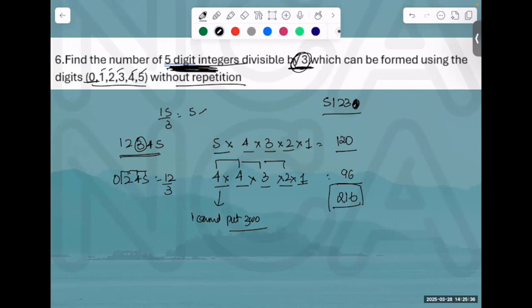Now the common sense is, if I take out 5 and add 0, it cannot be divisible. If I take out 4 and add 0, it cannot be divisible. If I take out 3 and add 0, it can be divisible. That's the only case possible. That's what I did, and then everything is there in front of you. But it's a 5-digit number, so I cannot put 0 in front. All I required was divisibility of 3. That's it. Is it clear or not?